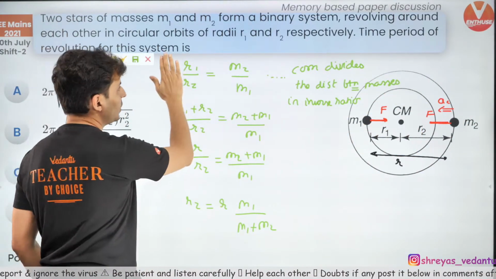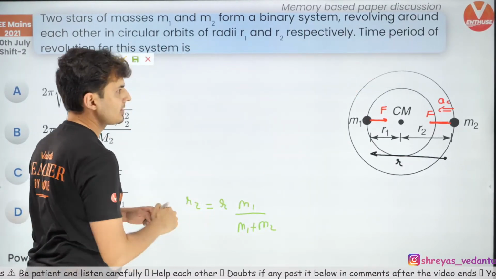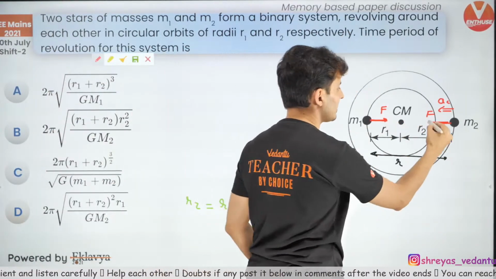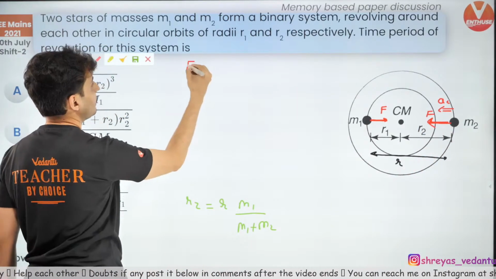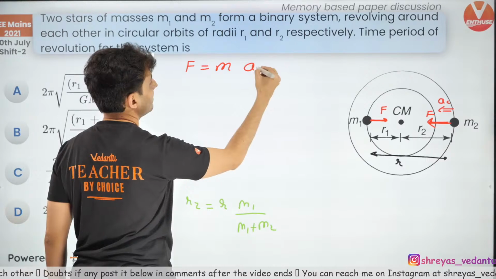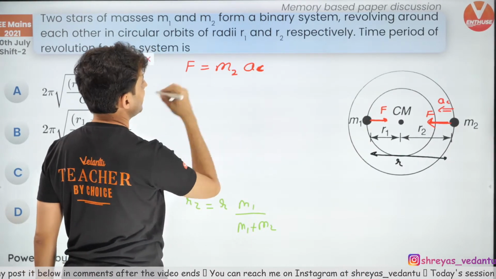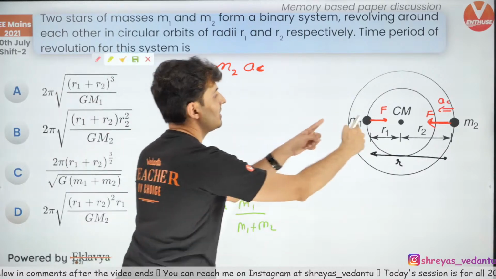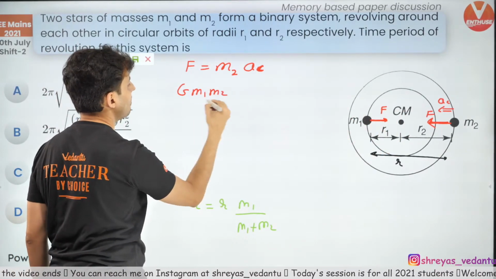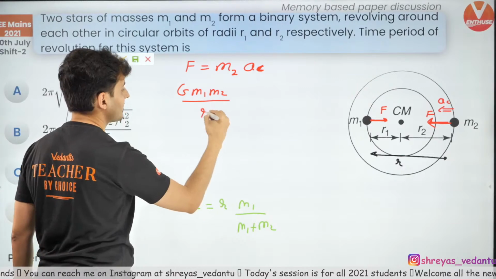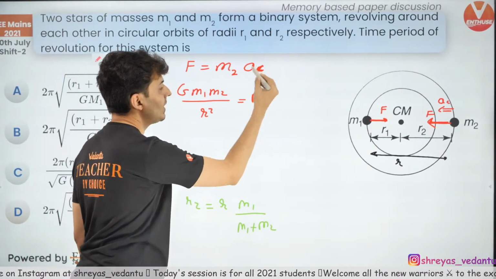Okay. So now I don't need this anymore. I have just found out r2, so I'm just erasing this. If you consider this mass m2, can you not say that the force is mass into centripetal acceleration? What is that mass? m2. What is the gravitational force between them? G m1 m2 by total r square is equal to m2 into acceleration.